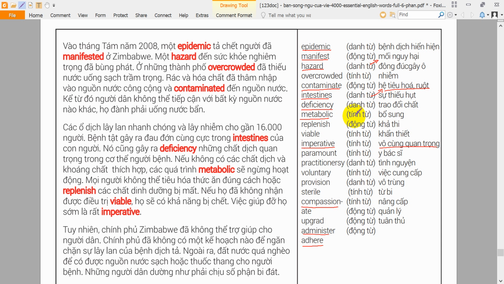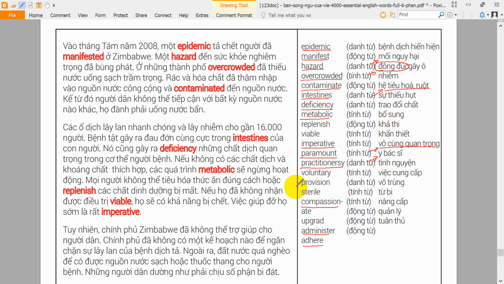Overcrowded. When a place is overcrowded, it has too many people or things in it. The lobby was overcrowded with people. Paramount. When something is paramount, it is more important than anything else. The safety of passengers must be paramount when designing a car. Practitioner. A practitioner is a doctor. She made an appointment with a practitioner to treat her cough.